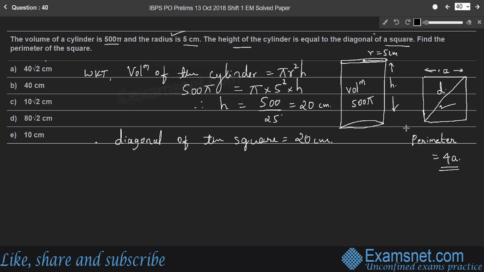Using the formula, in a square, the diagonal D is equal to root 2 into A, where A is one of its sides. Therefore, side A is equal to D by root 2.